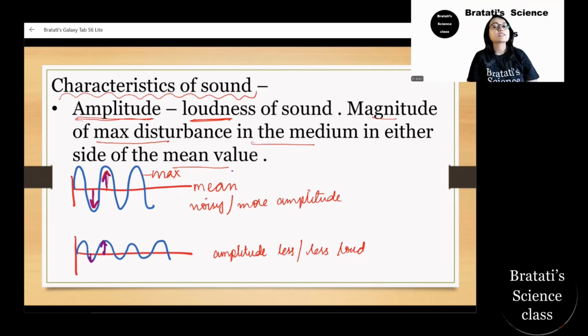That is, if a car is honking, the amplitude is more, so it is noisy. So the amplitude is more in a honking car than in the shrill sound of the cuckoo bird.